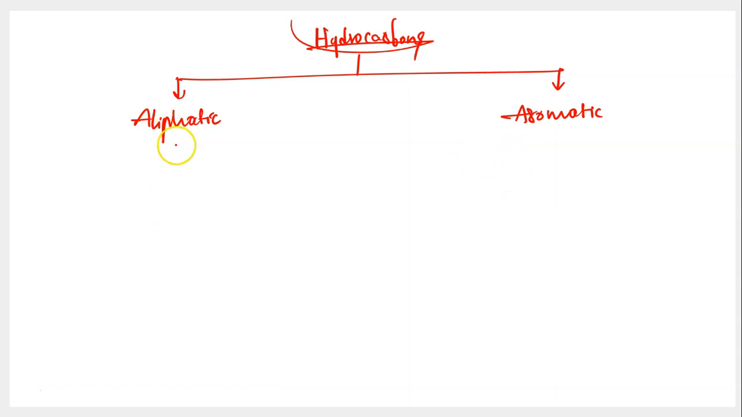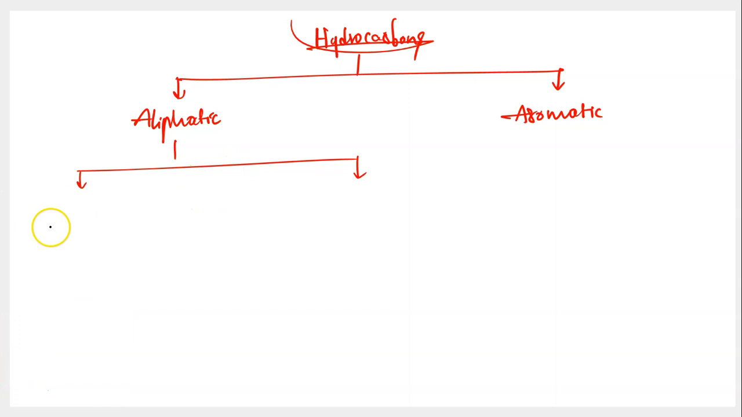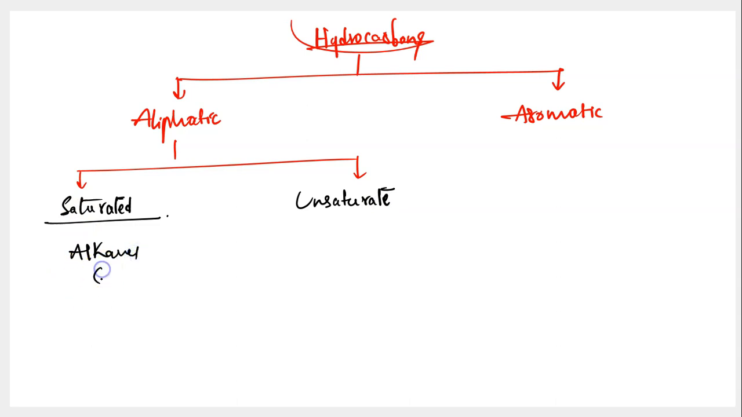These aliphatic hydrocarbons can be further classified into two types based on saturation. In case they contain all single bonds all through the structure, you call them saturated hydrocarbons. In case there is at least one double bond or at least one triple bond present in the structure, you call them unsaturated hydrocarbons. Saturated hydrocarbons are also called alkanes, and these contain only carbon-carbon single bonds all through the structure. On the other hand, unsaturated hydrocarbons contain at least one double bond or one triple bond, isn't it?